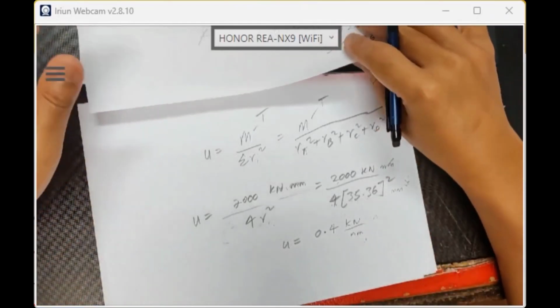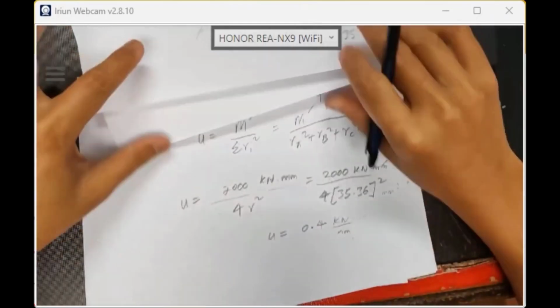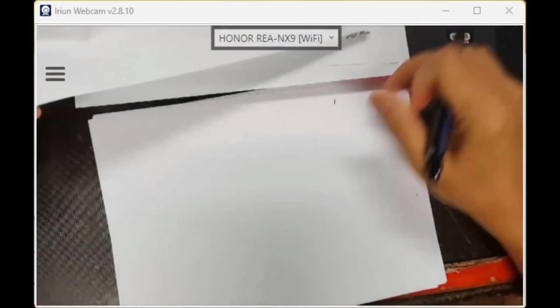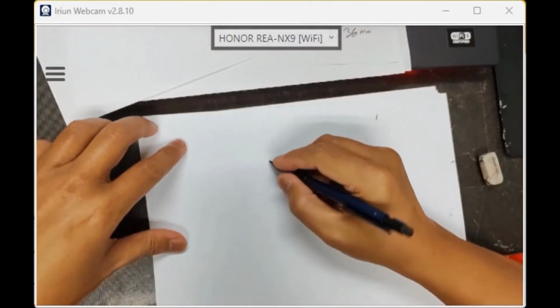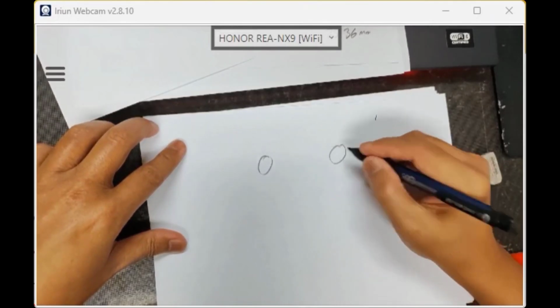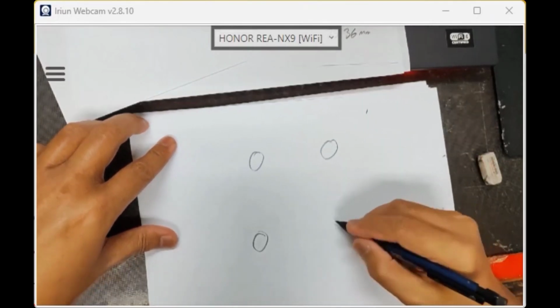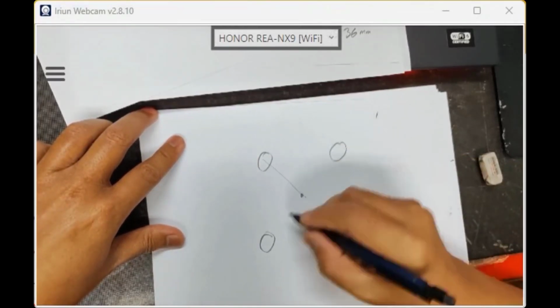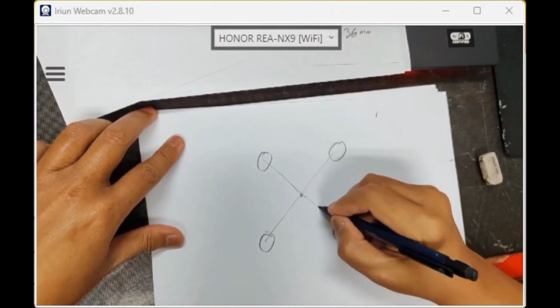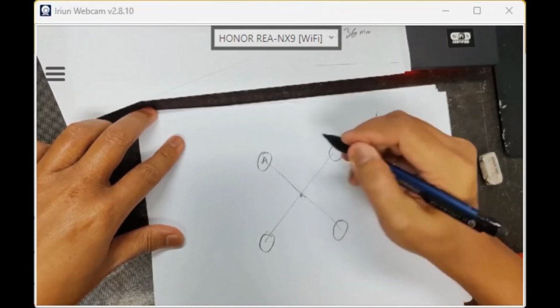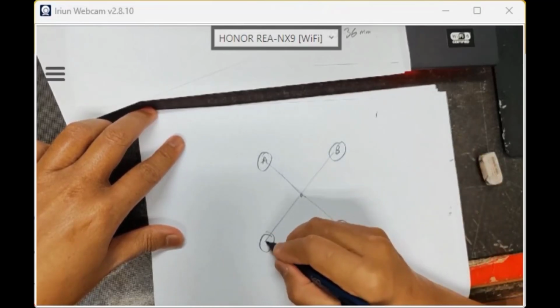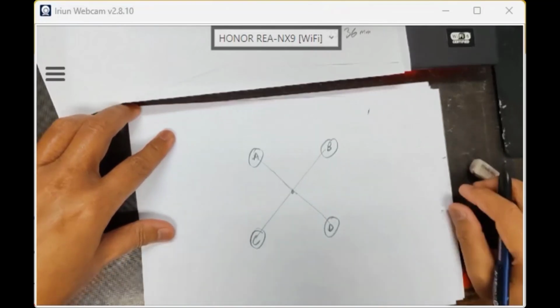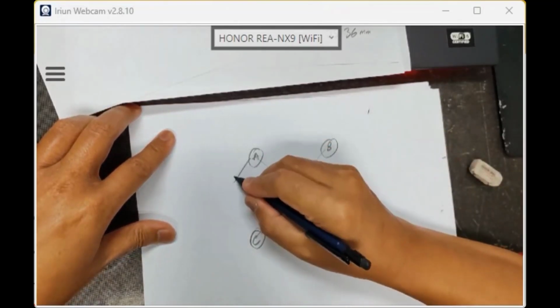So that is the point we need to find. So what is the FA? So what is FA? Your board just now, okay, your board just now, AB. Okay, this is the centroid, okay, this is the radius. It is a square shape, so this is FA. Because this is bolt A, this is bolt B, bolt C, and bolt D. So FA we have,